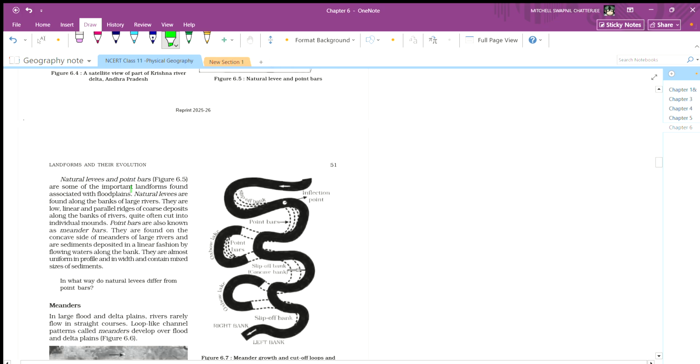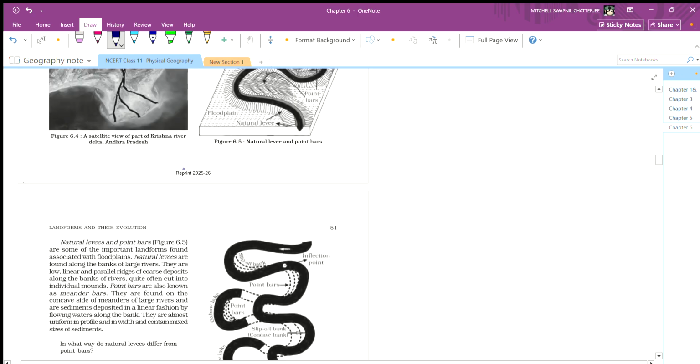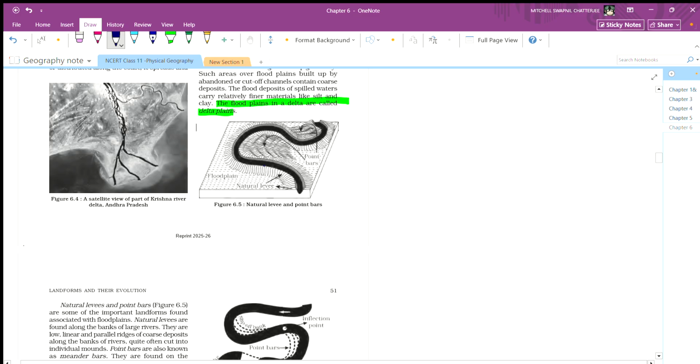Natural levees and point bars. So these are natural levees. The outer portion, I think, is called natural levees, and the inner portion.